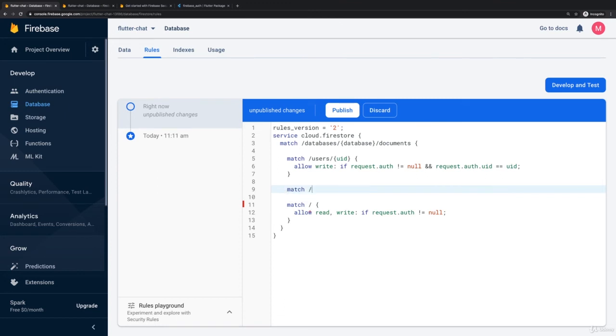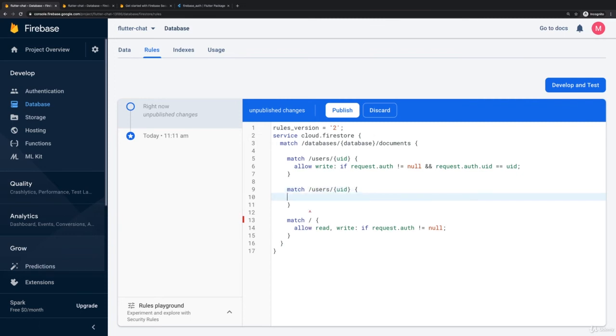On the other hand, I'll say users for any user ID, I want to allow read access for any authenticated user. So I'll just check if auth is unequal to null. I don't care if it's the user with the same ID. So the user data can be read by anyone, but only written by the user to whom the ID belongs. That is one possible rule you could set up here. Now again, the official docs dive way deeper than that, but this hopefully gives you a feeling for how this works.